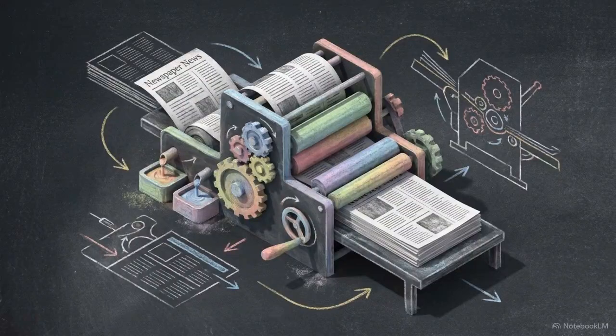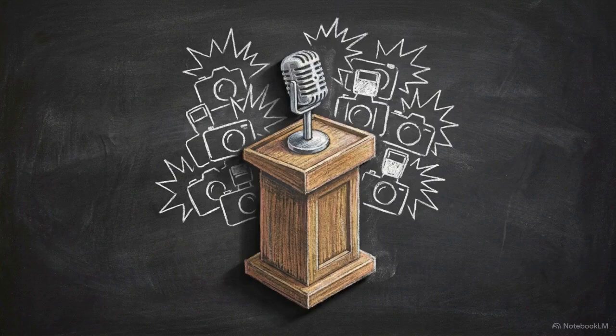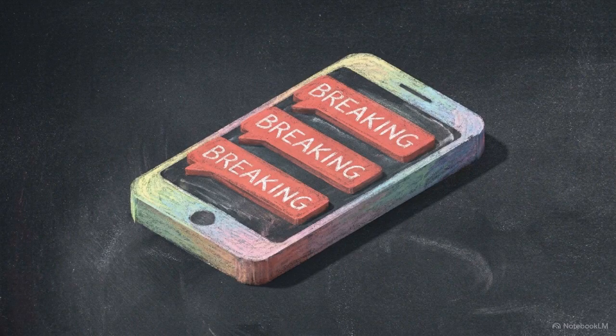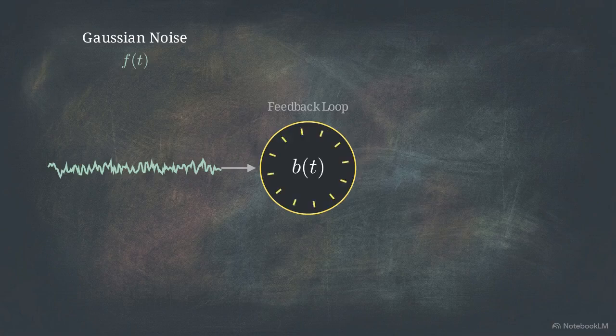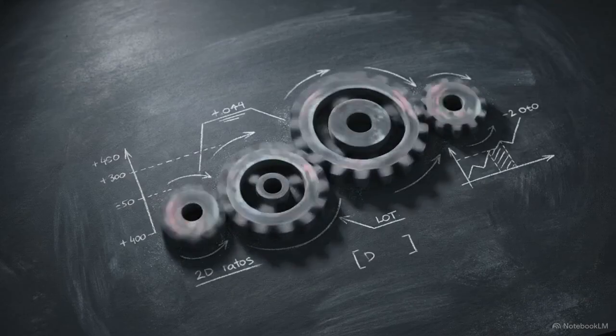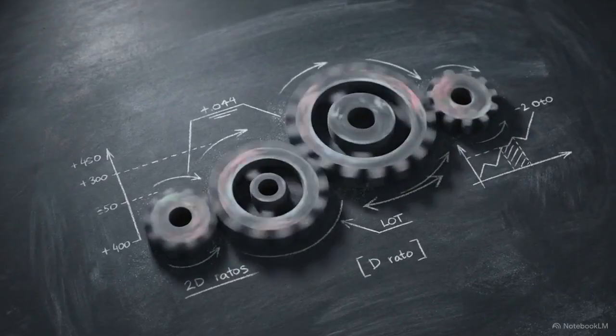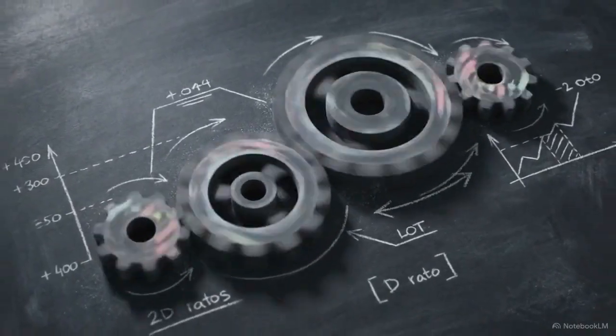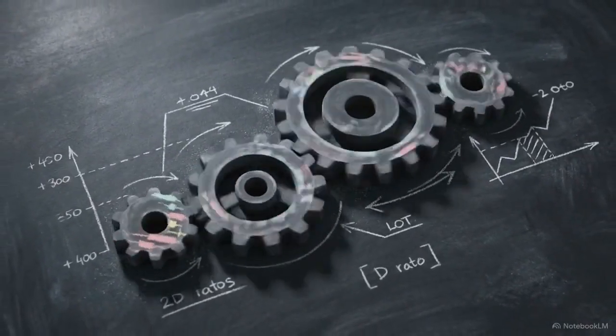This is the entry point for macroeconomic events, such as central bank interventions, data releases, or policy rumors. These external events are injected as Gaussian noise, which the internal b of t feedback loop then amplifies or dampens. Both price and volatility are mathematically governed by their own historical traces, creating an engine of market mechanics.